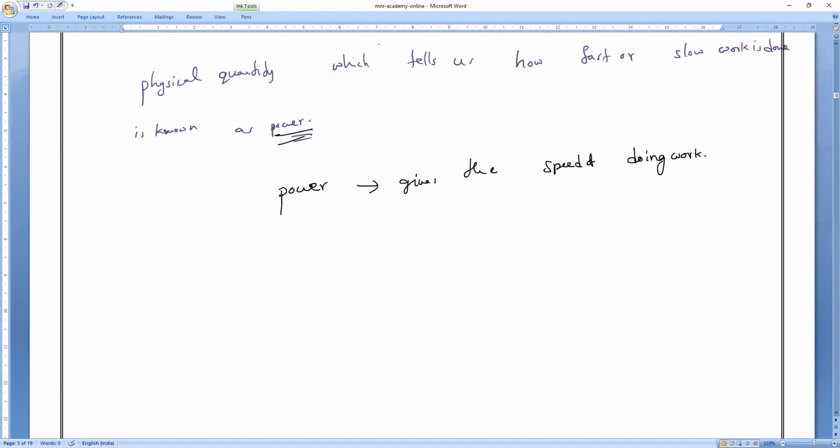Anybody having any doubt? You can ask. Clear? Understand? Kavya, Agalya, power will gives us speed of doing work. So note it, everyone. Speed of doing work. Mr. Mukesh, solving. Niroshi, understand, Niroshi?